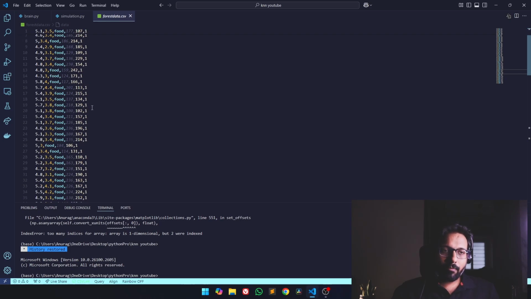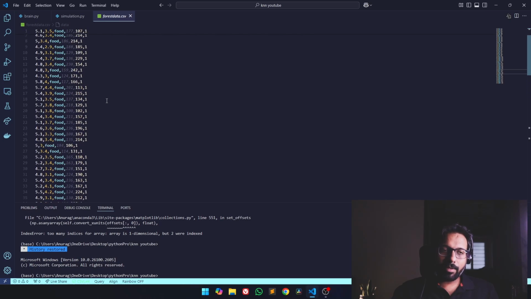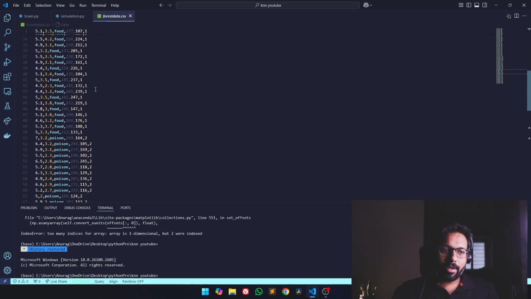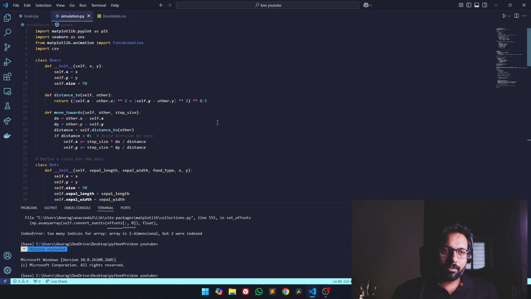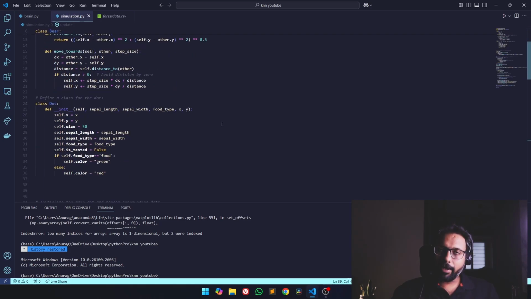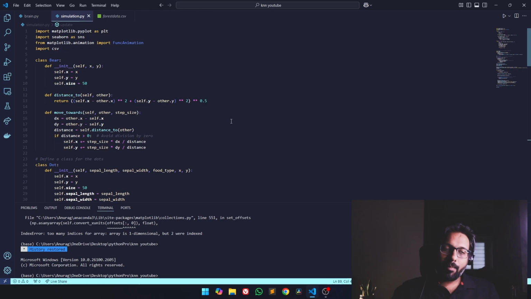The last column, 1 and 2, you can ignore as of now, because it's a class label. 1 belongs to food and 2 belongs to poison. So I hope our data set is clear now. Now we can go to the coding part. I have already written the code, and I can explain function by function what is going on, and then I will go to the demo.